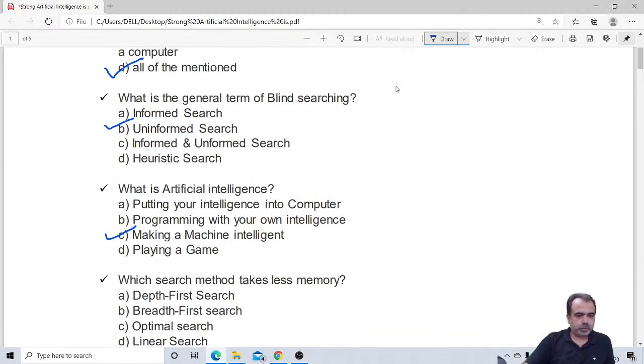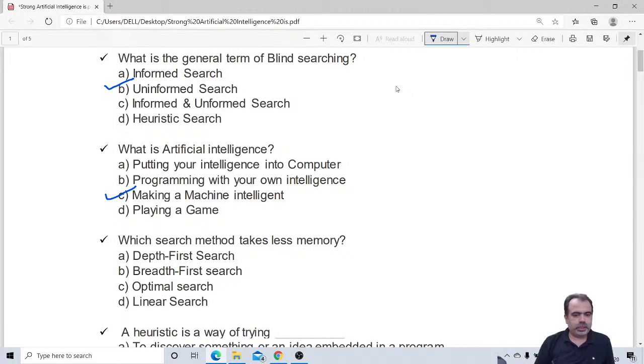This is very important. Which search method takes less memory? This is a very important question, and several times asked in the various entrance exams. Which search method takes less memory? Depth first search, breadth first search, optimal search, or linear search? Let me see the response from you all. Yeah, Shishi Chaudhary says C, optimal search. No.